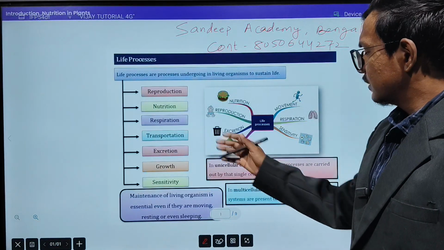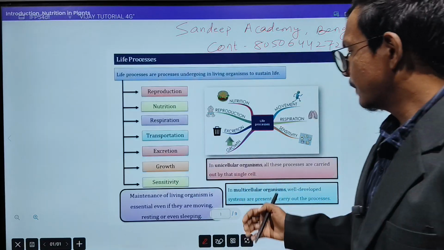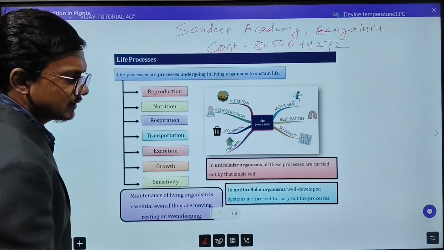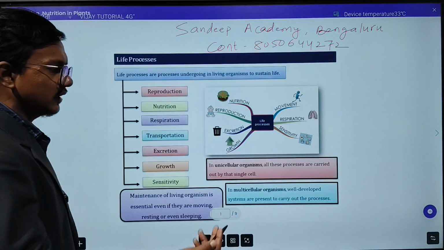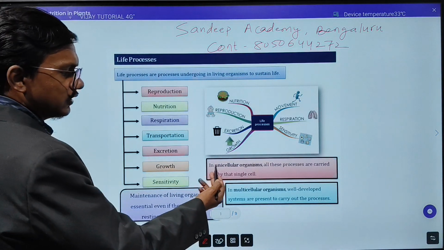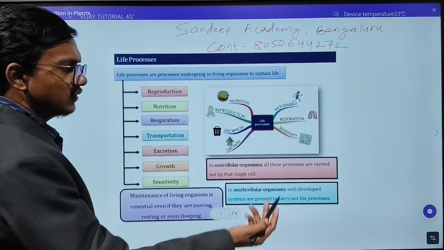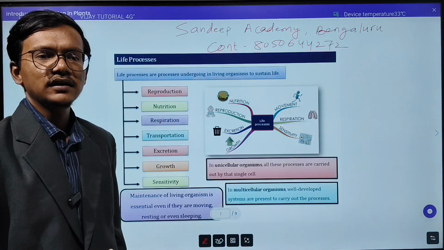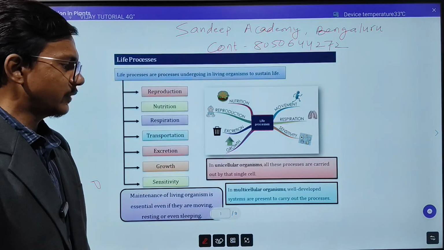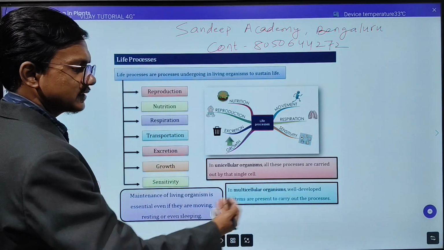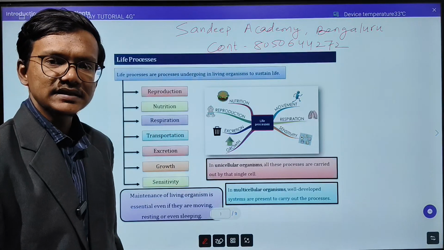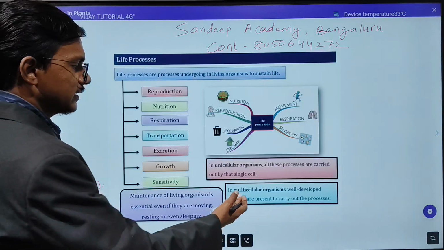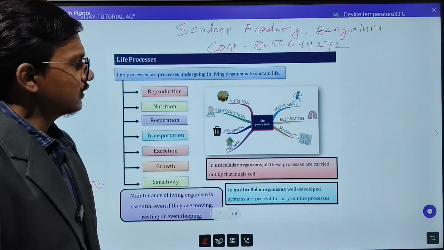So here the organisms we will classify into two. First is your unicellular organism and second is your multicellular organism. In this nature, basically these two types of organisms will be there, unicellular and multicellular. So in unicellular, we can say that the type of organism which is made up of a single cell, for example, amoeba. Then next is multicellular organisms. They have a well developed system and they are made up of more than one cell or multiple cells. So, for example, human beings, animals.